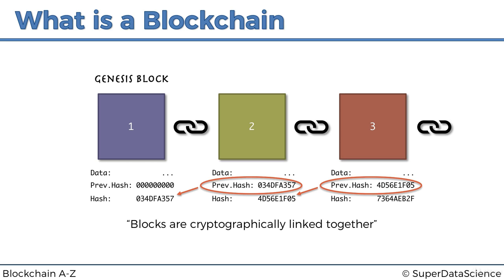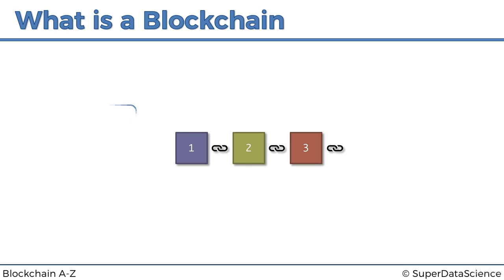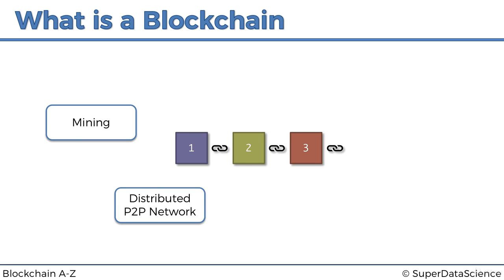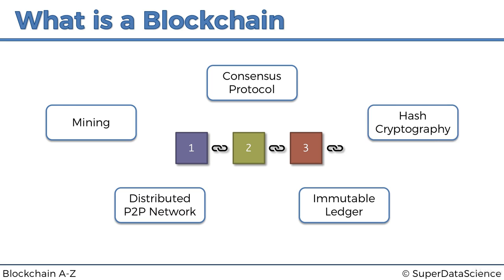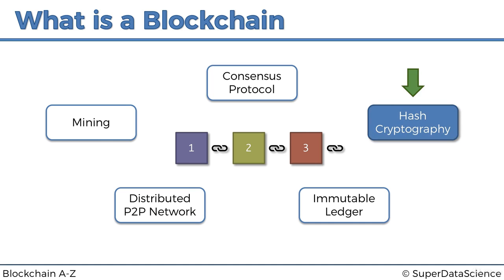All right, so that is a blockchain at a very, very high level, to get us started. There are many more concepts to blockchains: things like mining, distributed peer-to-peer network, consensus protocol, immutable ledger, and hash cryptography. Right now, many of these might sound very alien or confusing, and that's totally fine, because we're going to go through them one by one in the coming tutorials, debunk all myths, and understand exactly how everything works. We're going to start in the next tutorial with hash cryptography.